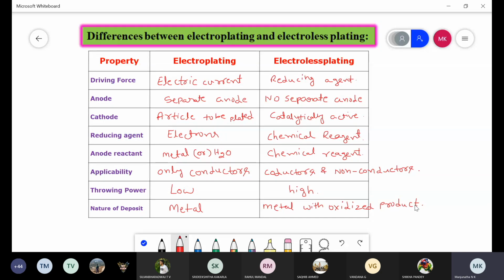Another is throwing power, the ability of the plating bath solution to give an even and uniform deposit on the entire surface of the substrate. The plating bath solution used in the electroplating process has a low capacity to produce an even deposit, but electroless plating has a high capability of producing an even deposit. Another is nature of deposit. A pure metal is deposited in electroplating, but in electroless plating, metal with oxidized product is deposited.